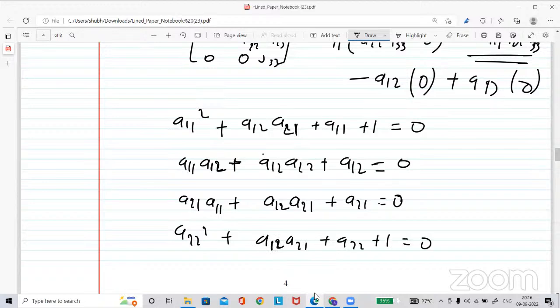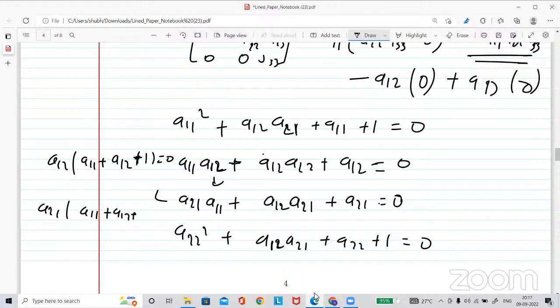Right? So, is there anything common in these two equations? Yes, sir. We can take A12 common in the second one. So A12 times (A11 plus A22 plus 1) equal to 0. Similarly, if you take A21 common here, you will get the same equation equal to 0. So you have these two equations.